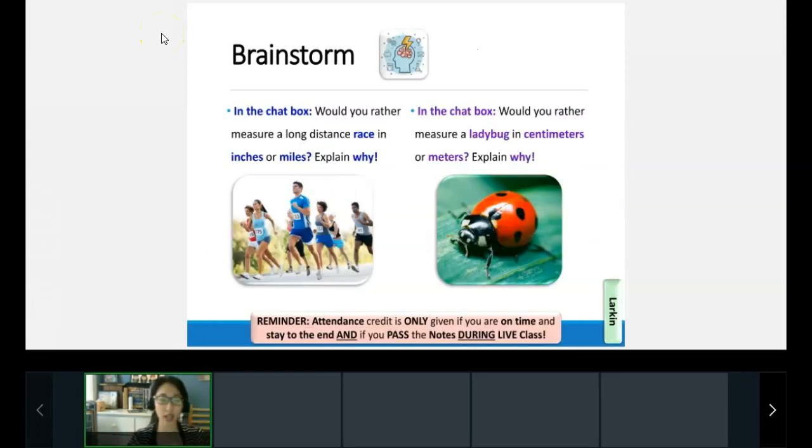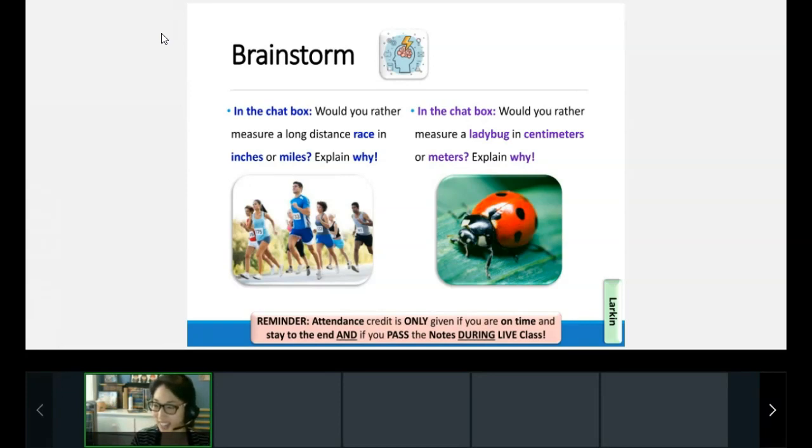So what I want to know in the chat box, would you rather measure a long distance race in inches or miles, and explain why? Go ahead and tell me in the chat, would you rather measure a long distance race in inches or miles, and explain why? Awesome. I see Angelina working in the chat.